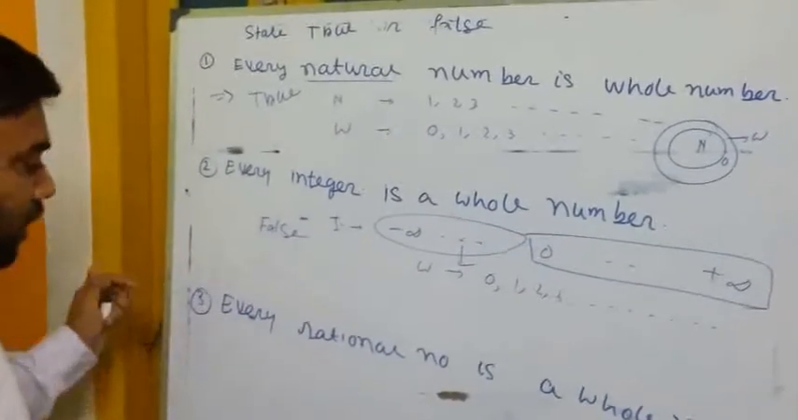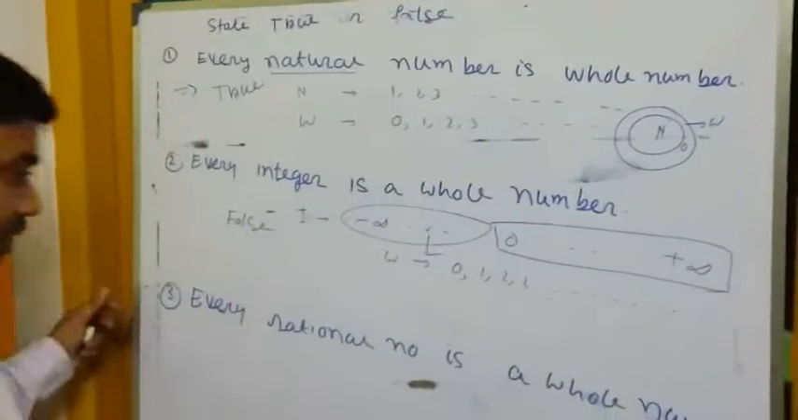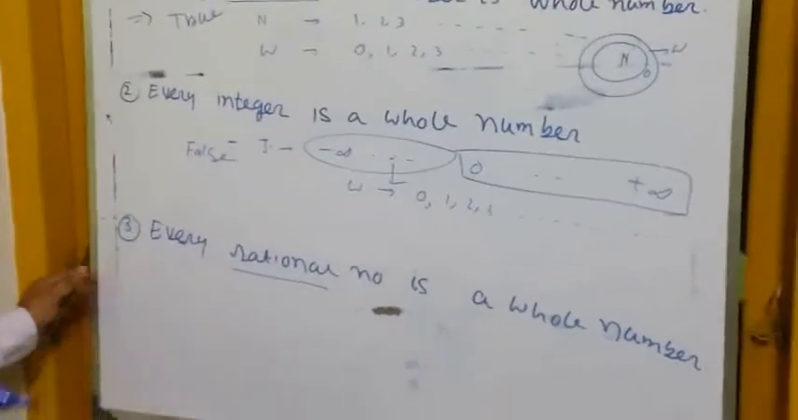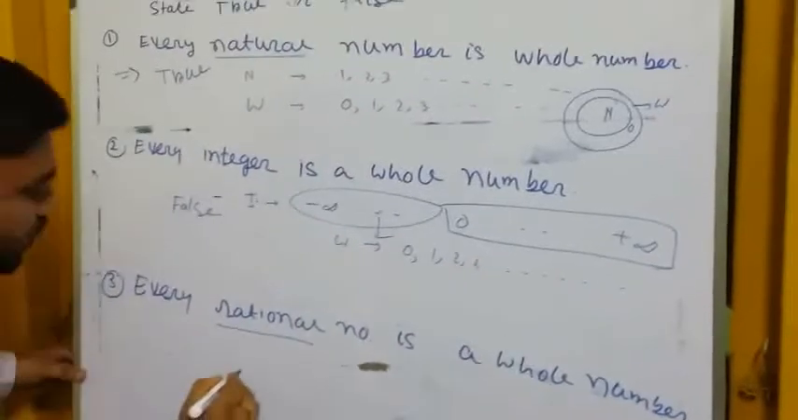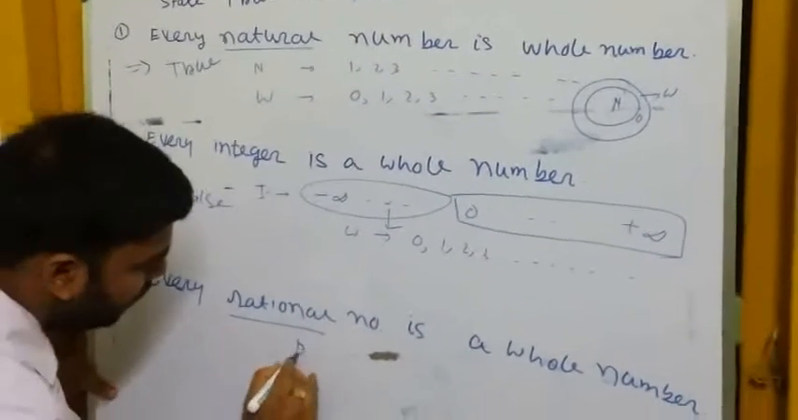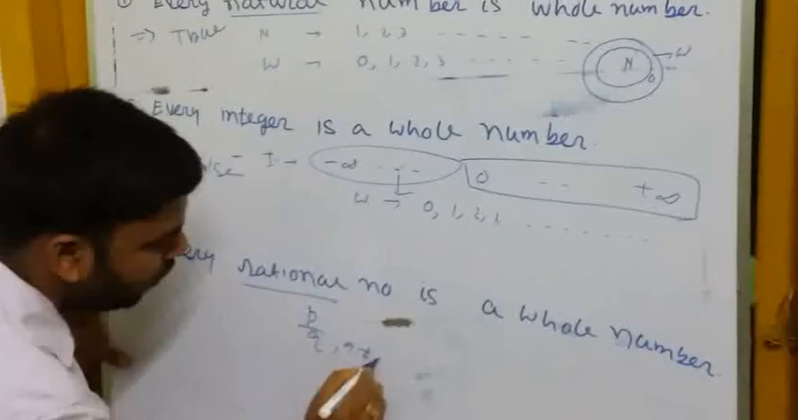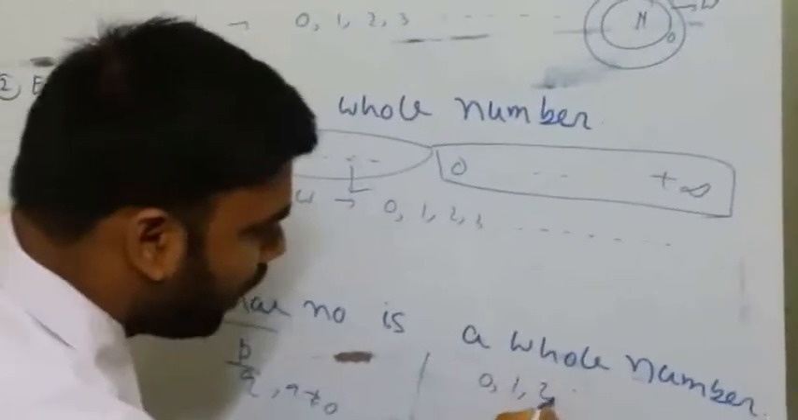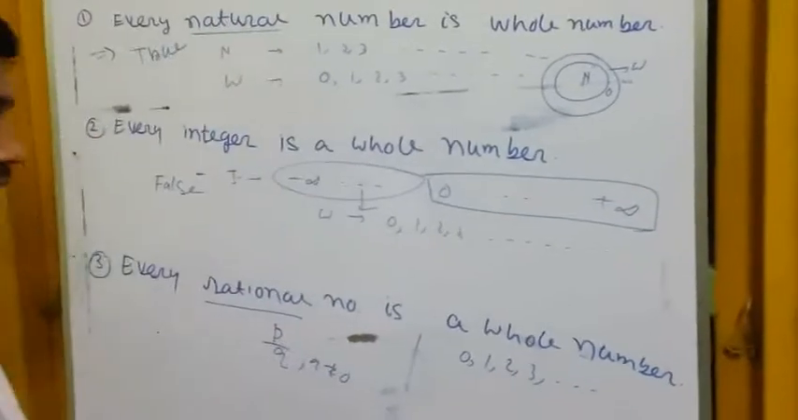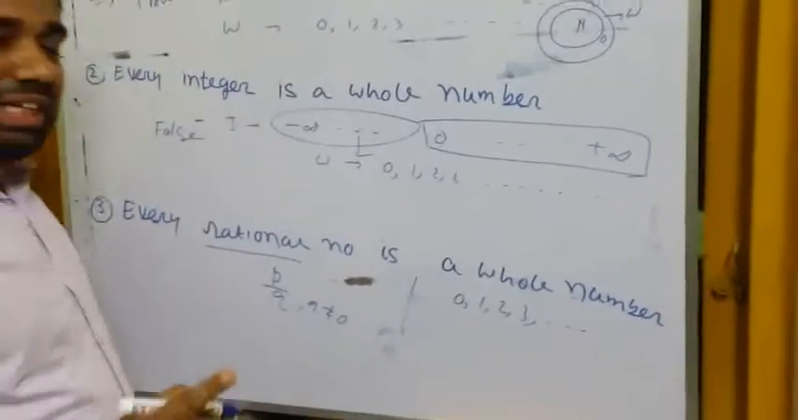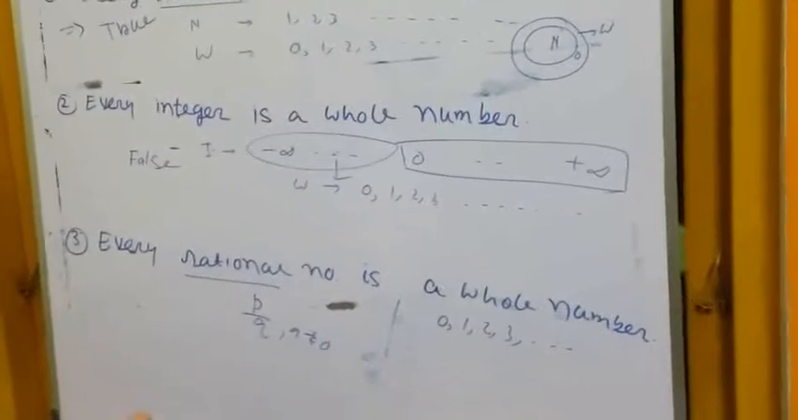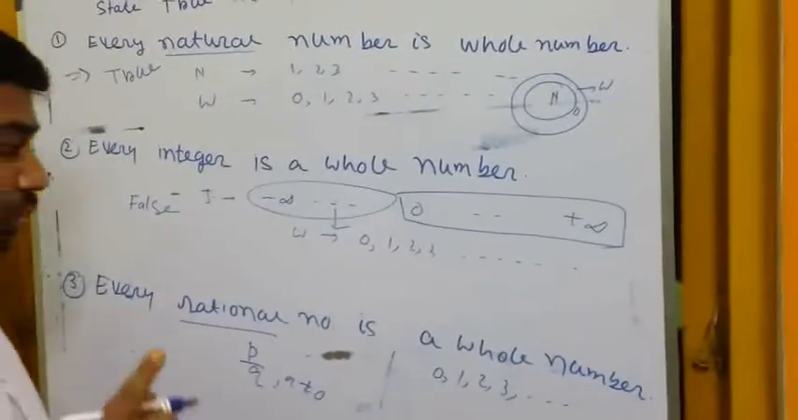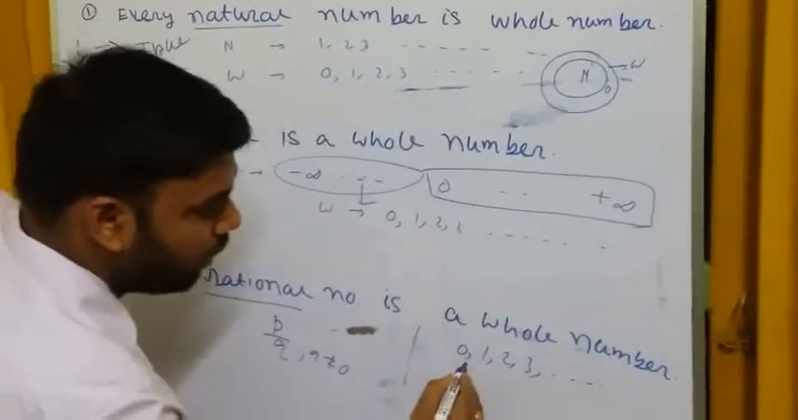That is a false statement. And the last statement: every rational number is a whole number. First of all, what is a rational number? Rational numbers are those numbers which can be expressed as p by q, where q is not equal to 0 and p, q are integers. And whole numbers mean 0, 1, 2, 3. It means those positive rational numbers whose denominator is 1 are called whole numbers.